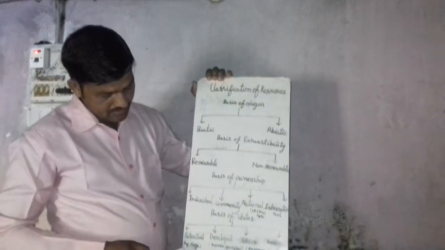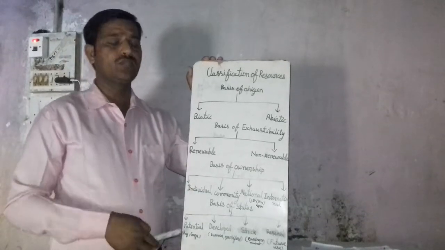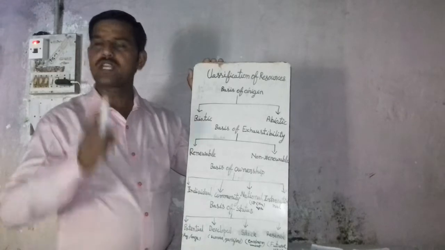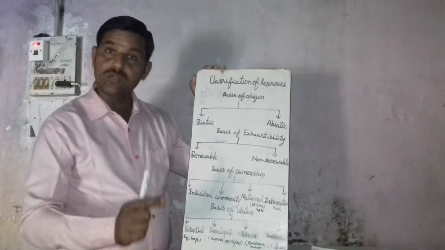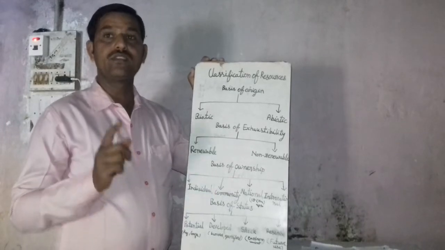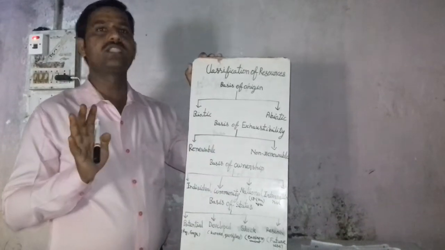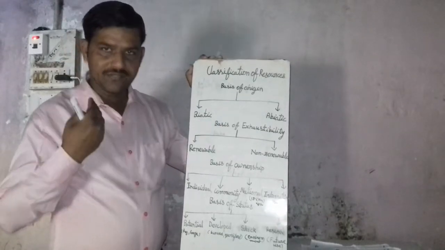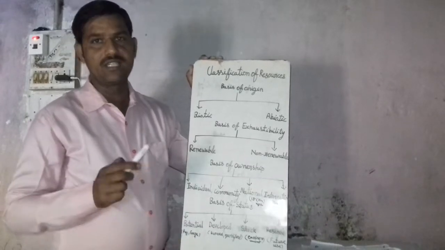Potential resources are those resources that are available in a particular region, but we do not have enough technology to use them in the present time and in the future also. That is called potential resources.